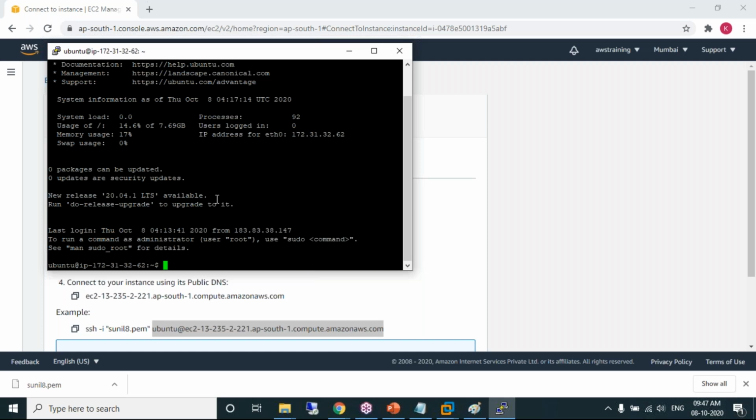IP will not change in this case, or it will be the same? Yeah, IP will be the same. IP will not change. Okay. Exactly. In case you want to disconnect it.